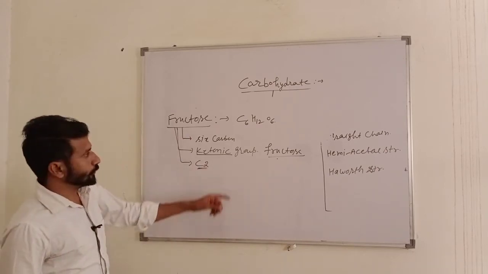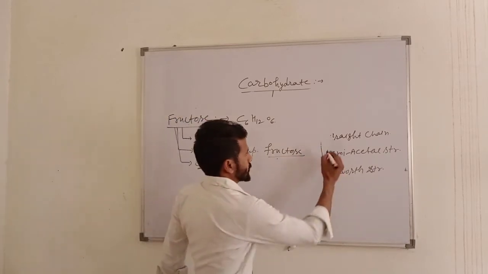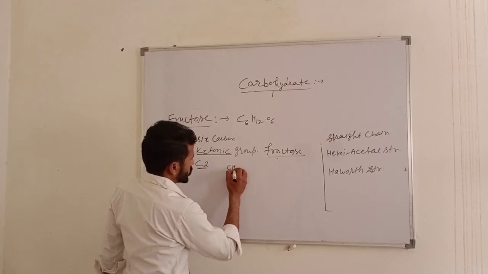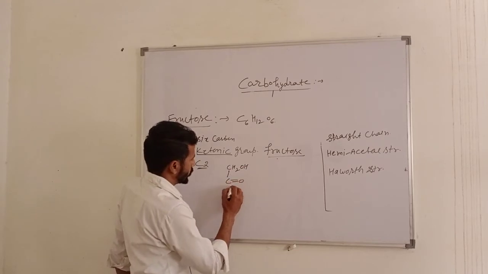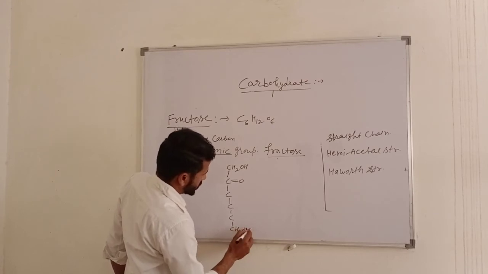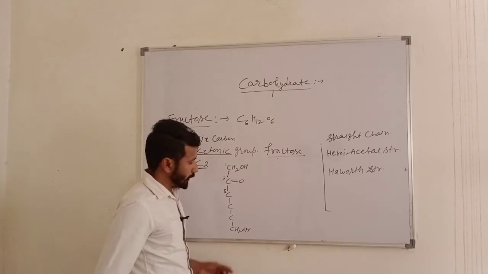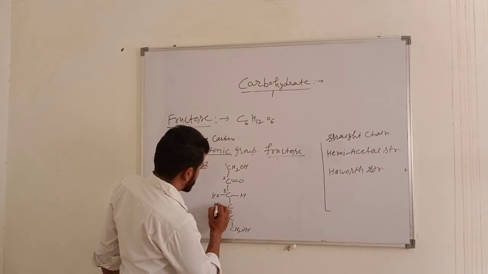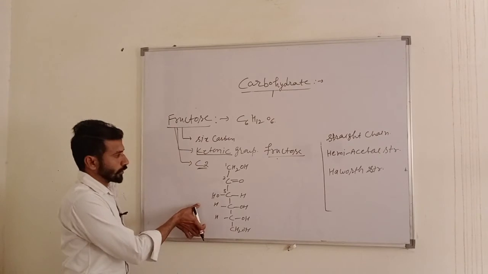If we plot the structure of fructose, first we plot the straight chain structure. So the straight chain structure is this: CH2OH, and at carbon number 2, the functional group is the ketonic group. 3, 4, 5, and last is 6. This is CH2OH, CH2OH. Here is carbon number 1, 2, 3, and at carbon number 3, OH is on the left-hand side. Here is H, and here is H, OH, H, OH. This is the structure of fructose.